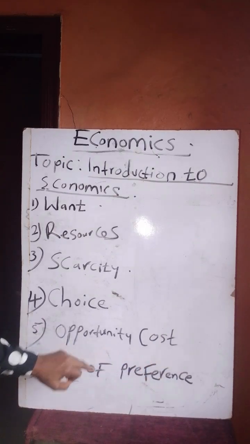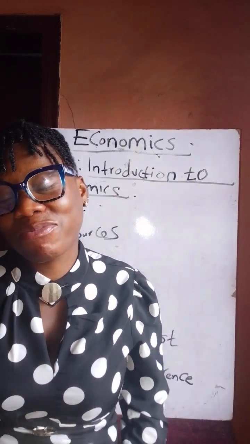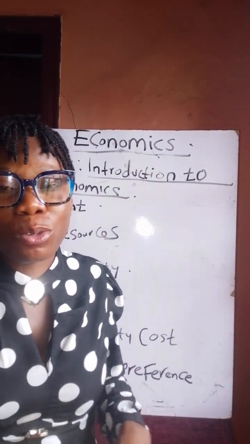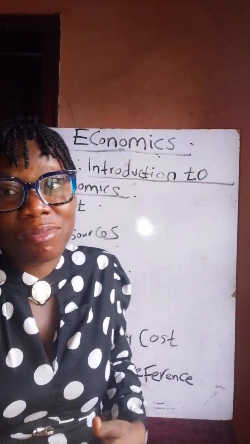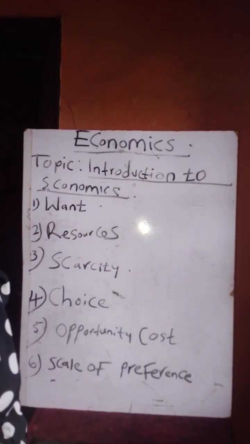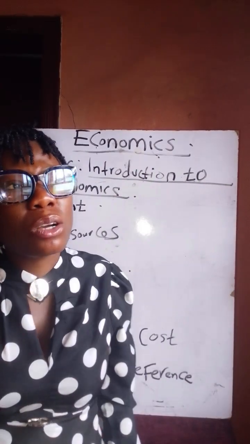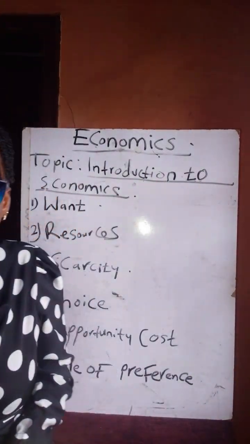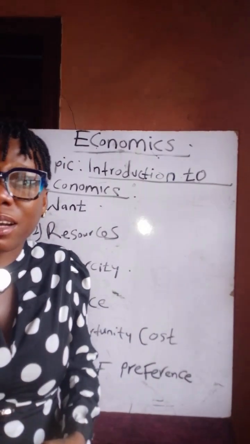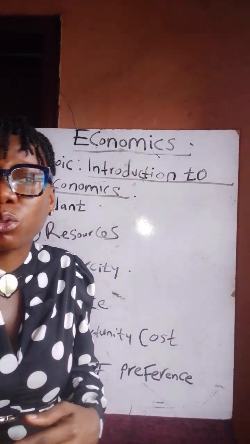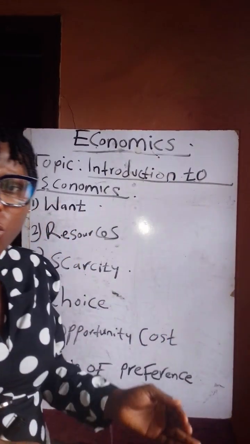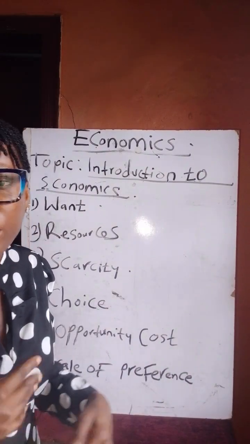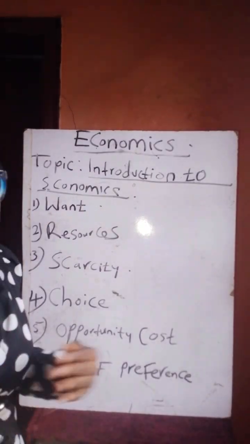So we talk about opportunity cost. You know, opportunity cost is going to be a little bit tricky. Opportunity cost is what you sacrifice or give up in order to choose something else. Again, opportunity cost is what you sacrifice or give up in order to choose something else.